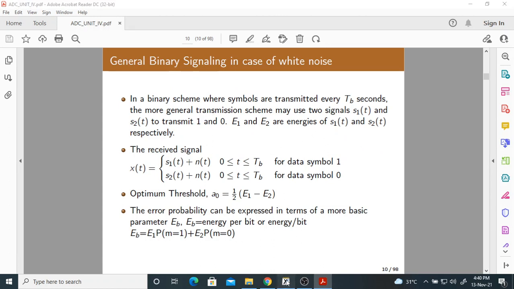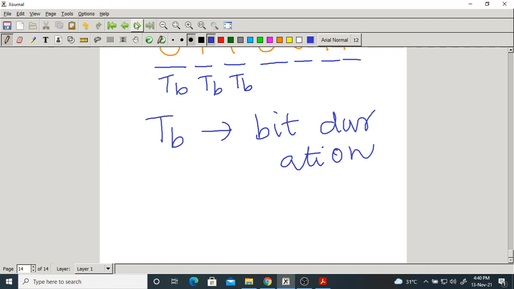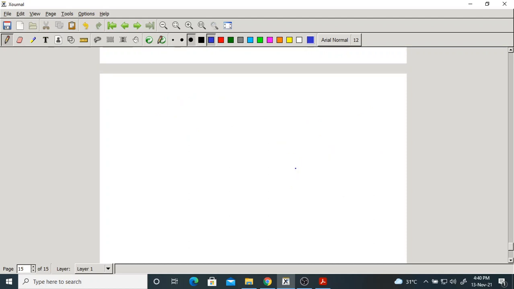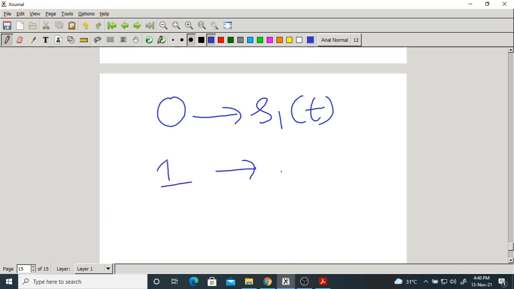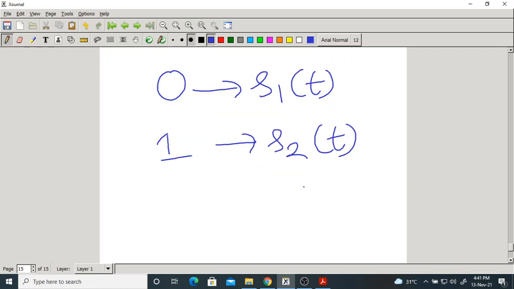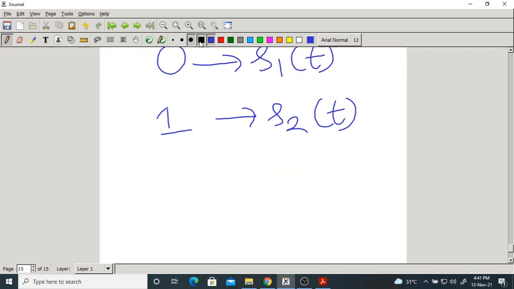So here what I want to say is, if I transmit, suppose, 0, after modulation it is, let us take, S1 of t. For 1, after modulation it is S2 of t. I will explain all these things later. Now, what is E1?